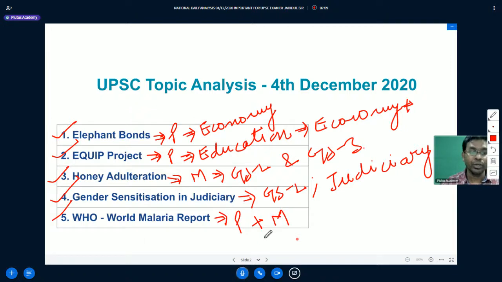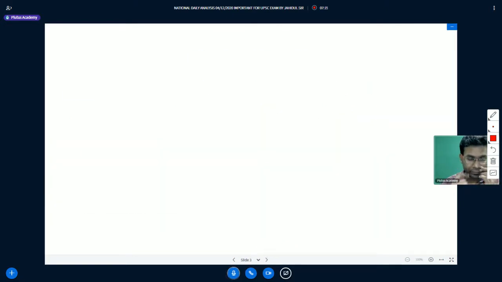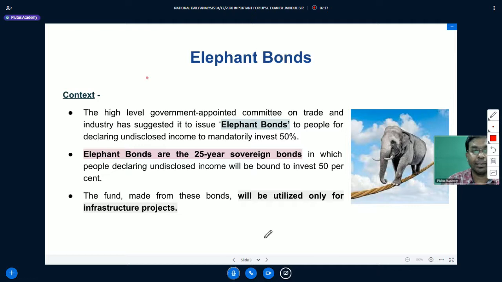Now let us talk about the topics that we are going to understand. The first topic that we will understand is elephant bonds. This is the first topic for the day. We will understand what we mean by elephant bonds and what was the requirement of elephant bonds. As you know, in India there are many people who are earning a very huge amount, and at the same time many of them are not paying taxes.